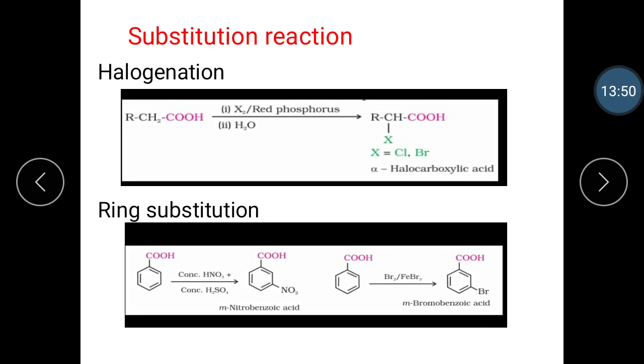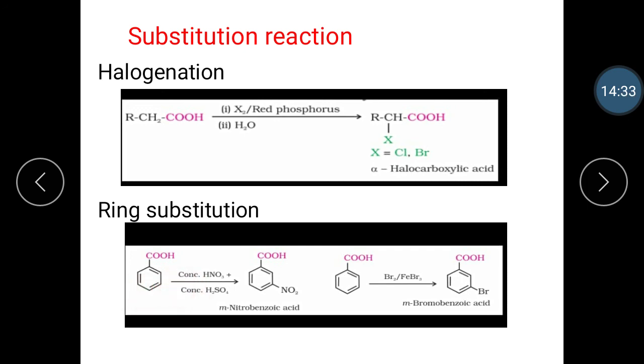Let's see the first reaction, the nitration reaction. In the presence of concentrated HNO3 and concentrated sulfuric acid, this combination gives the electrophile, the nitronium ion, and forms meta-nitrobenzoic acid. And then next reaction is bromination. It gives meta-bromobenzoic acid. They do not undergo the Friedel-Crafts reaction because the carboxyl group is deactivating and the catalyst aluminum chloride, a Lewis acid, gets bonded to the carboxyl group rather than the ring.